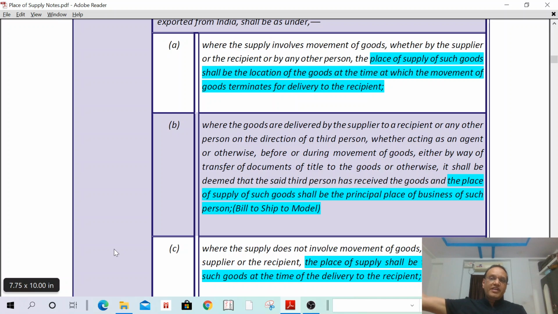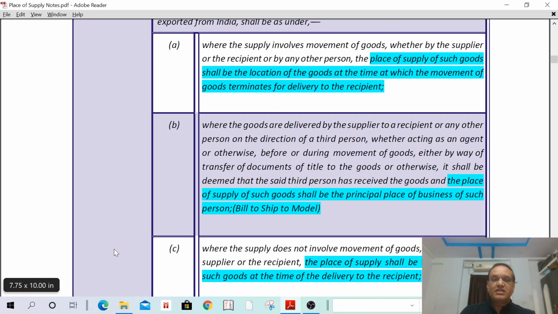The goods are delivered to the recipient, and the place is Karnataka. So the place of supply shall be the recipient's place only. Where the supply involves movement of goods, the place of supply shall be the recipient's place only. Okay.